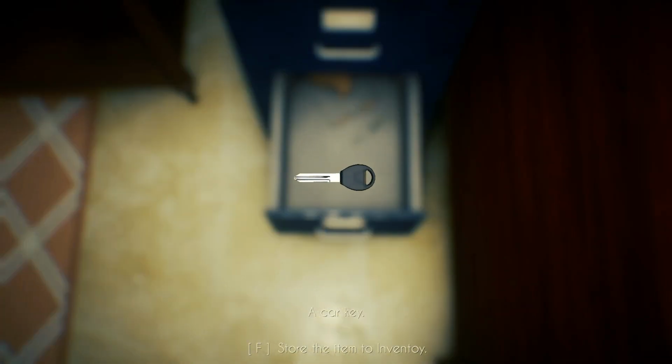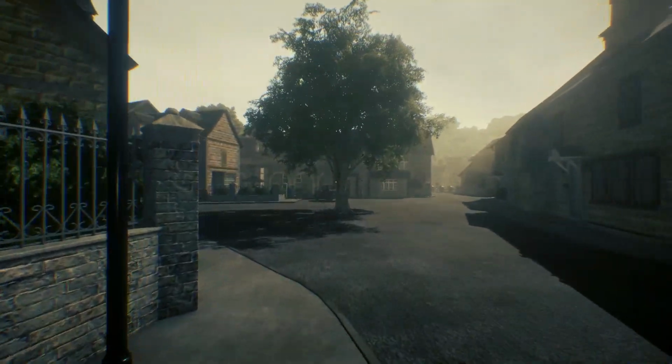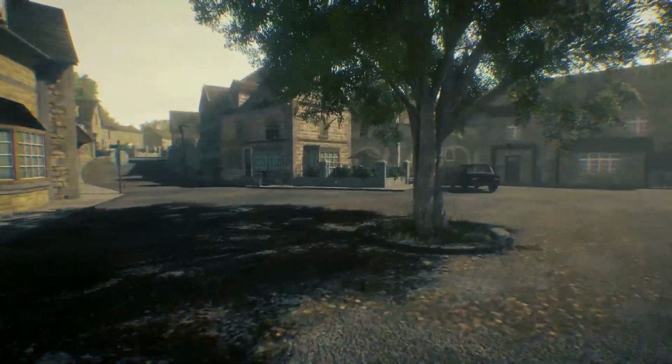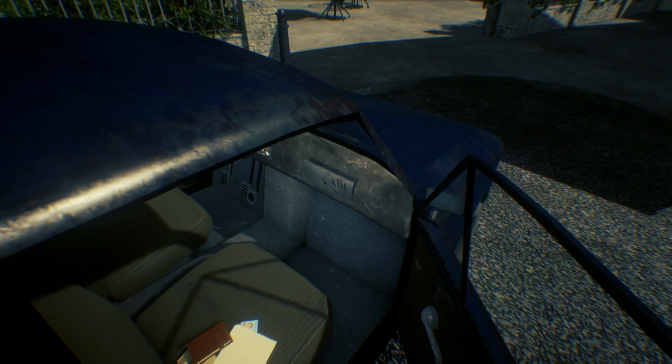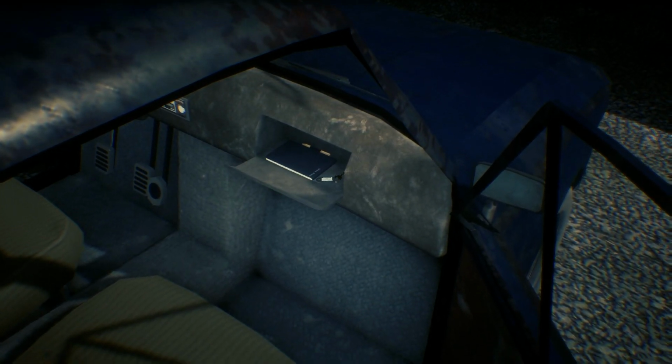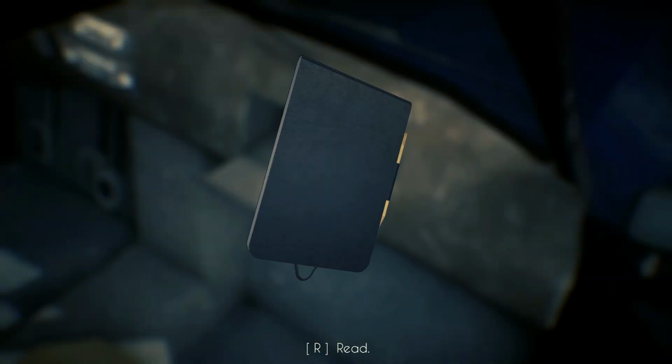In the bottom drawer, we find a car key. Further inspection showed the key belongs to a Maverick model car. In this moment, I remember where I had seen one very important Maverick model car before. Bro, no way. In a glove box, we find a set of keys to locker box 201 and a set of notes from Steve Moss.